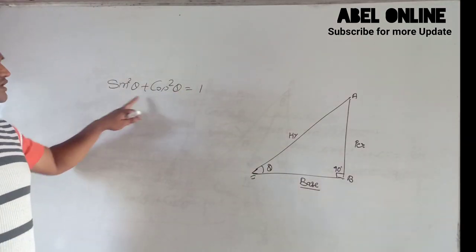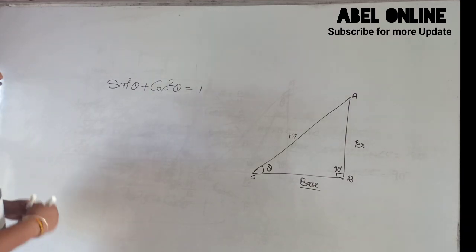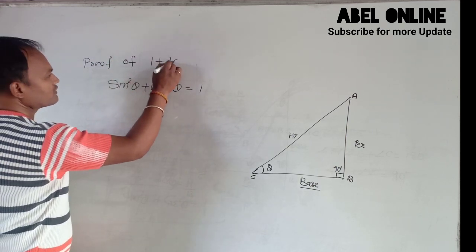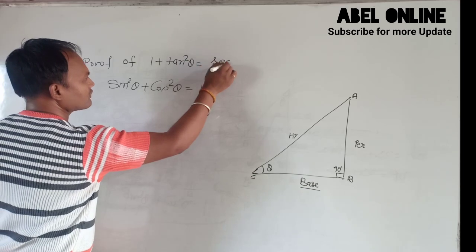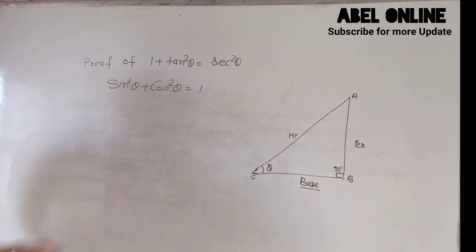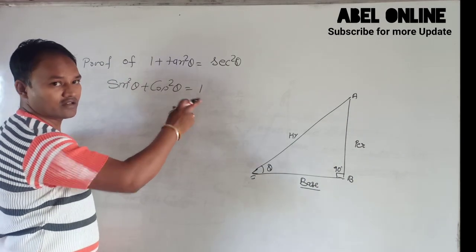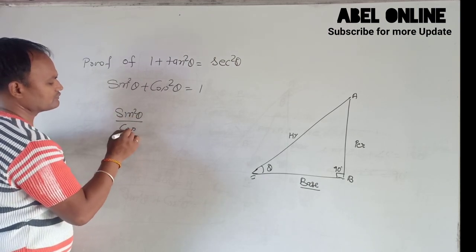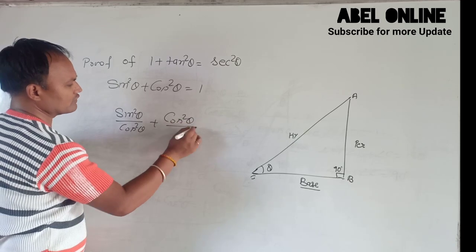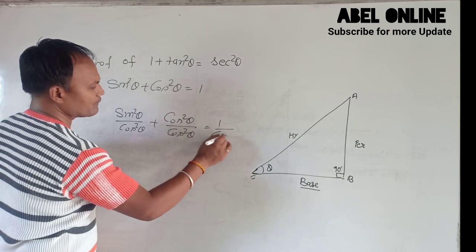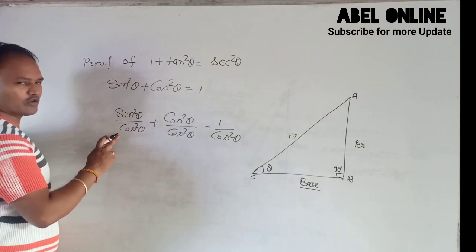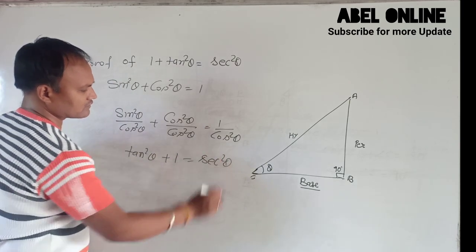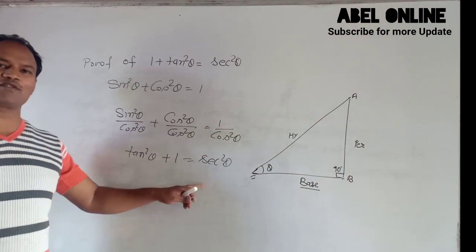If we divide it by cos square theta, cos square theta upon cos square theta is 1, and 1 upon cos square theta is sec square theta. The remaining part, sin upon cos, gives tan square theta. So tan square theta plus 1 equal sec square theta. This is the proof of 1 plus tan square theta equal sec square theta.